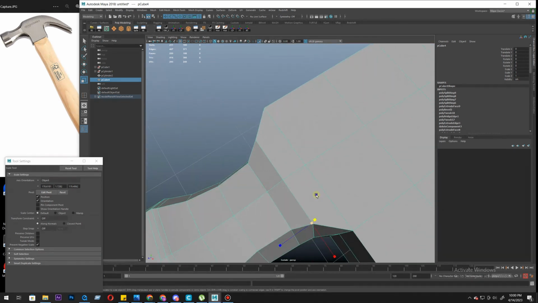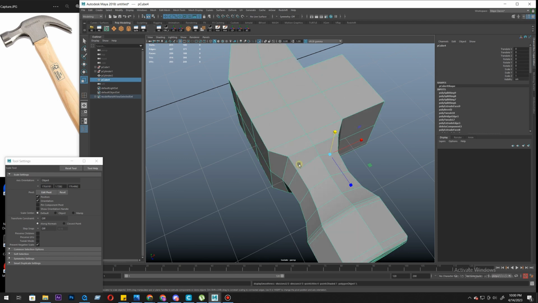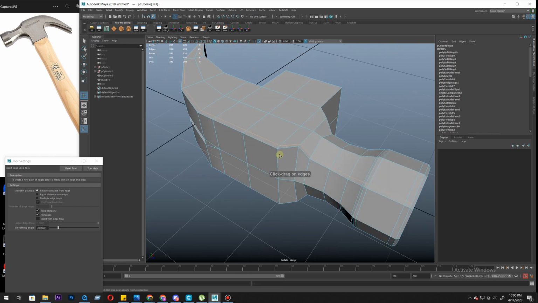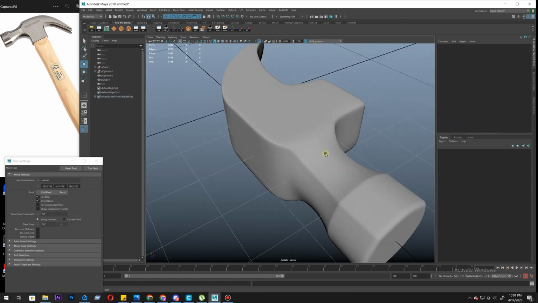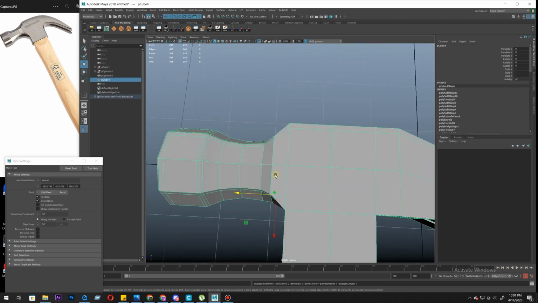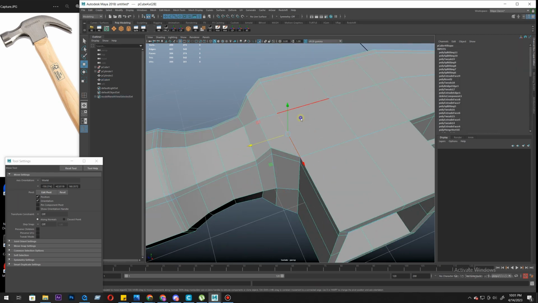We don't have a lot of view here. Same goes here. We need to hold here, but we don't need to hold here. If we apply an insert edge loop tool, it holds the shape here, but we don't need to hold it here. How are we going to solve that? Let's apply the loop for now.